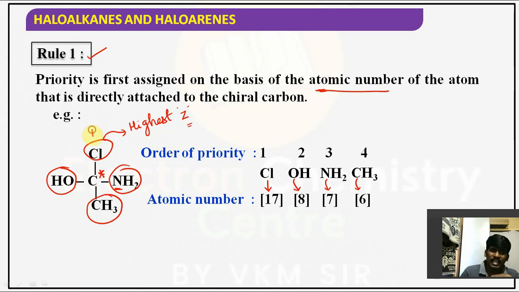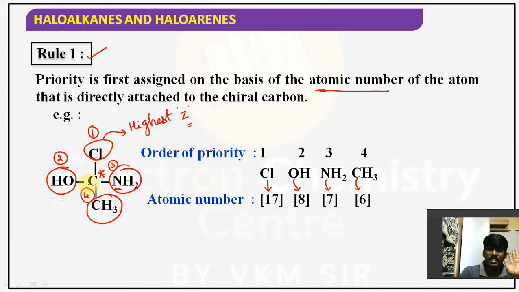So chlorine we can give as first priority. Next OH can be given as second priority. And then the next priority goes to nitrogen, that is third priority. And carbon is given as the fourth priority. Hope you understand the point, guys.